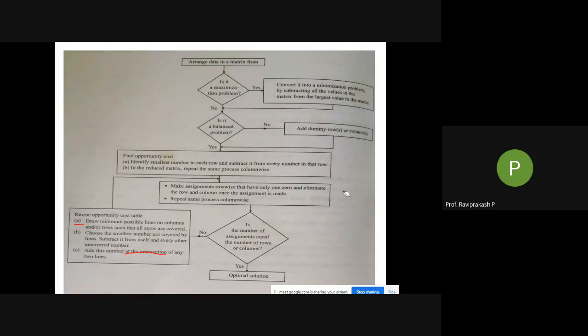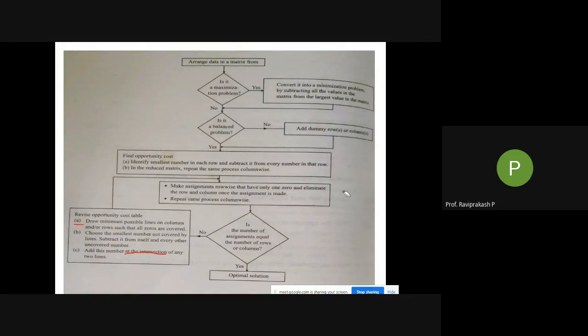After doing this, again go back and start with the row wise. So if one zero, mark it in a square, cross off the column. Similarly do it for all the rows, then go to columns again. After rows, go to columns, check again whether 1 zero or more zeros, more zeros leave it, 1 zero mark it and cross off the row. Then after doing all this, check whether number of assignments is equal to number of rows or columns. If yes, that is the optimal solution. Or else again do the same.